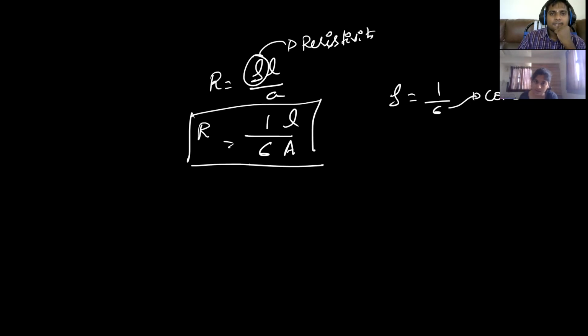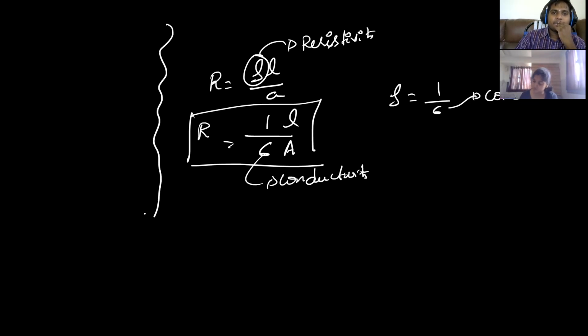Rho L by A is resistivity, and rho upon sigma is conductivity. This is conductivity. Now carefully observe. Here, what is the formula we got? Thermal resistance is equal to L by KA, we got or not?